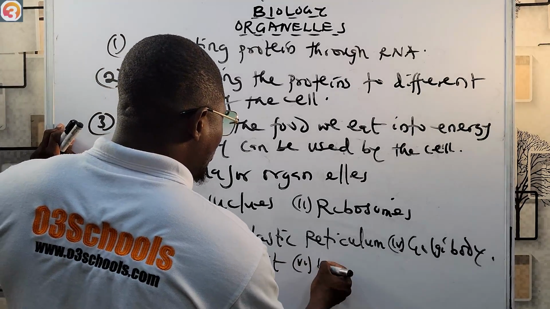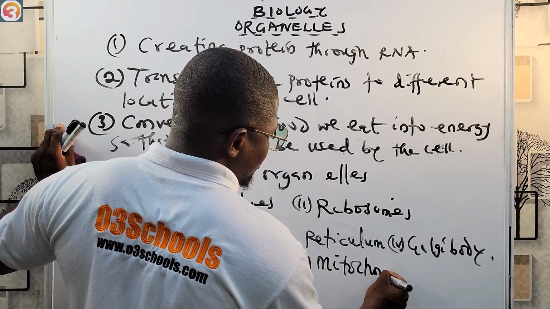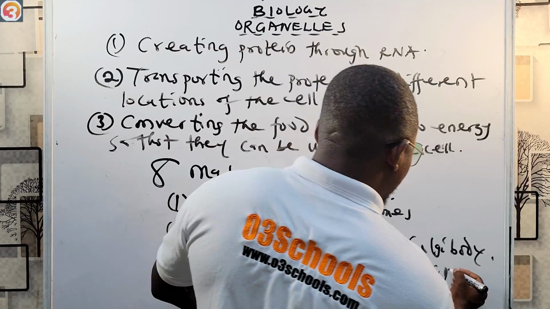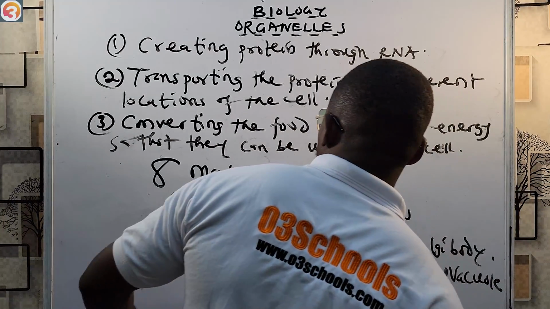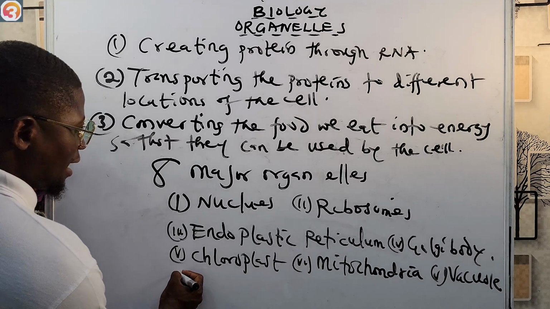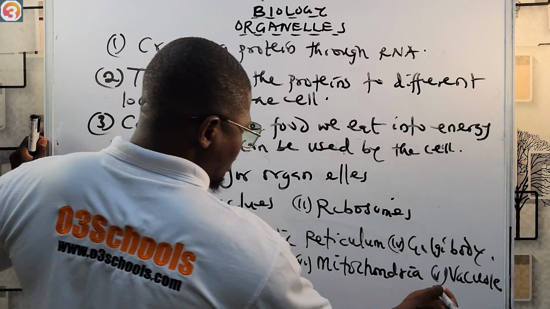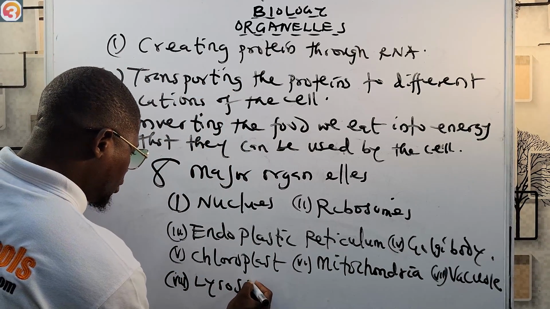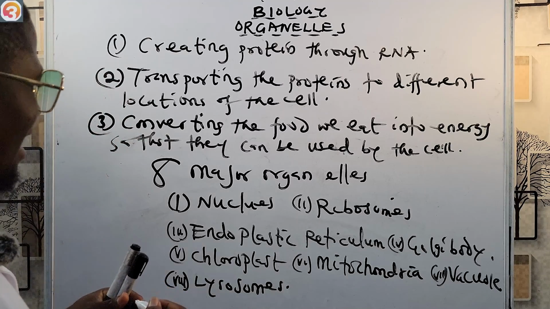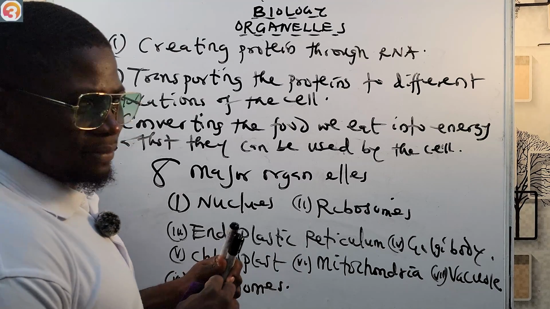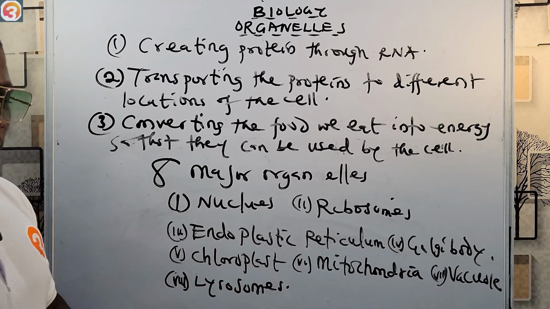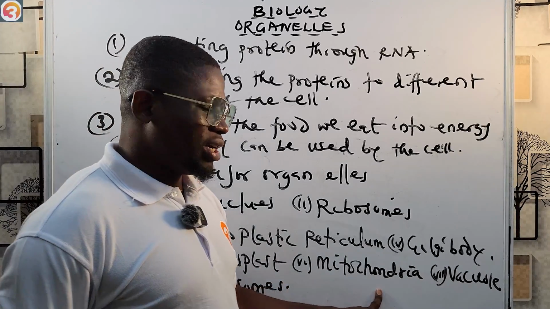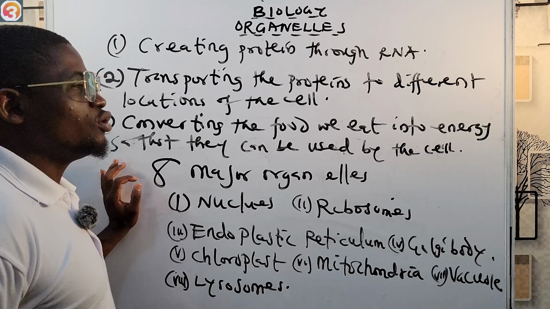Then number 6, the mitochondria. Then number 7, the vacuole. Then number 8, the lysosomes. So these are the 8 major cell organelles we are going to look at in the ensuing videos. We have the nucleus, the ribosomes, the endoplasmic reticulum, the Golgi body, the chloroplast, the mitochondria, the vacuole, and the lysosomes.